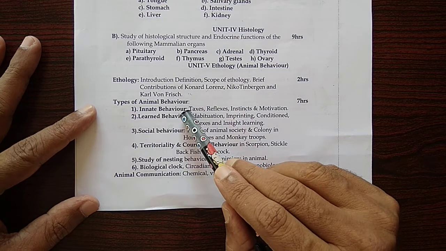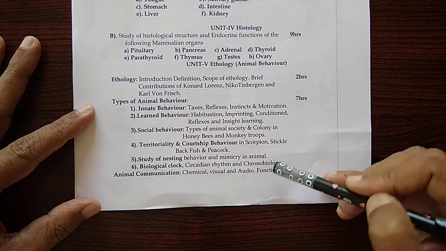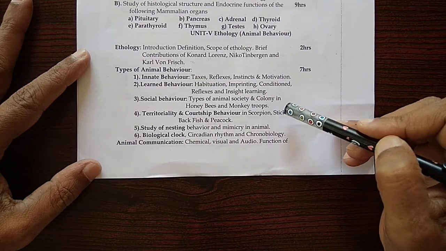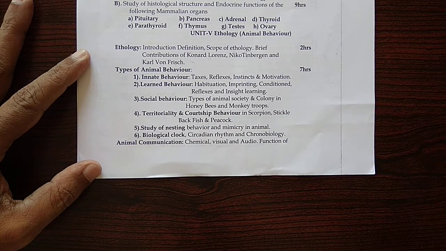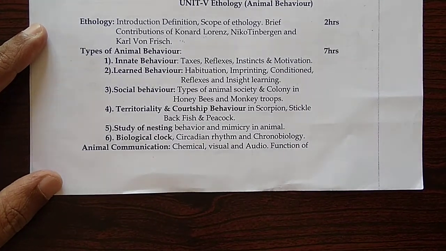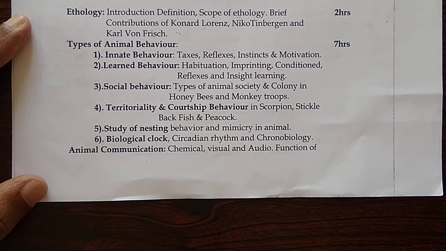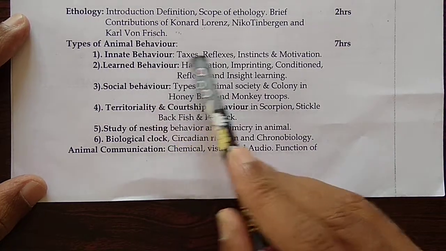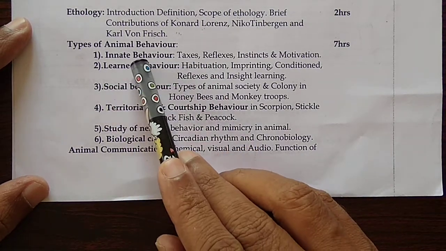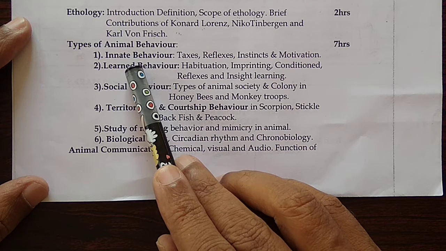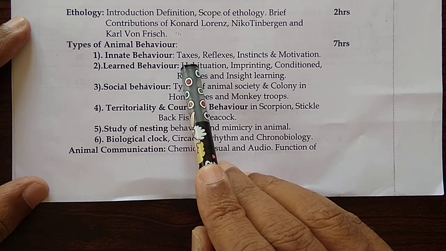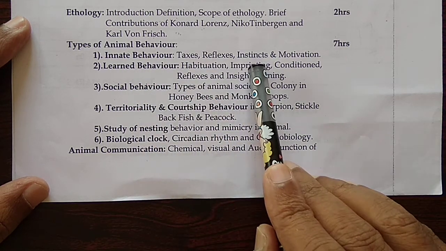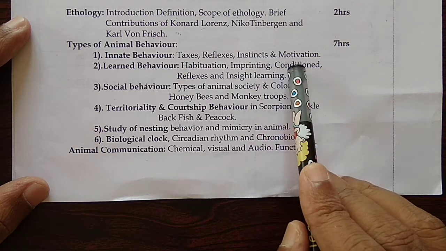Then types of animal behavior. There are different types. Number 1, innate behavior. Under innate behavior: taxes, reflexes, instincts, and motivations.